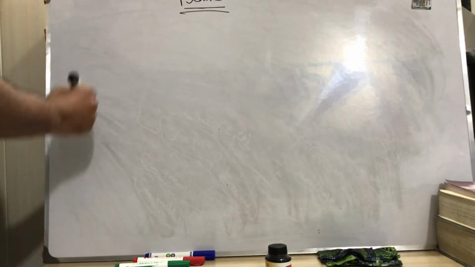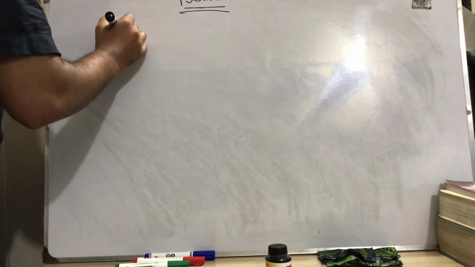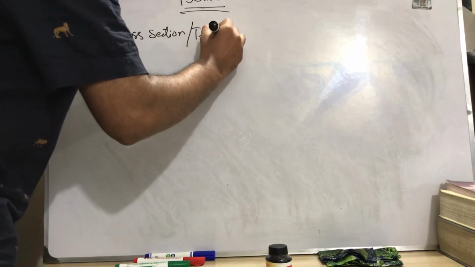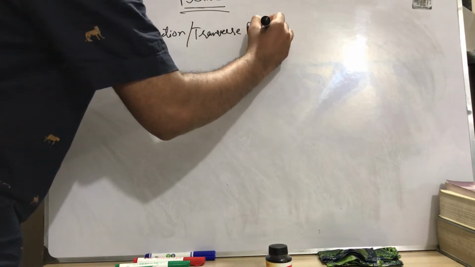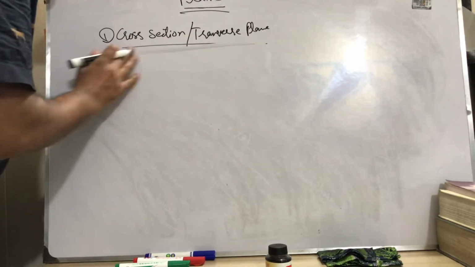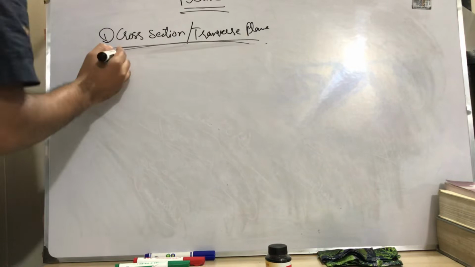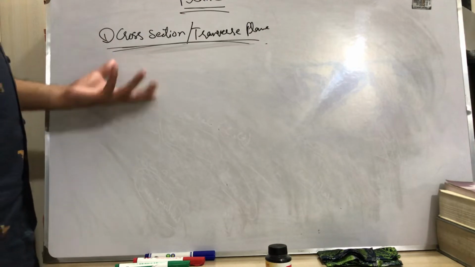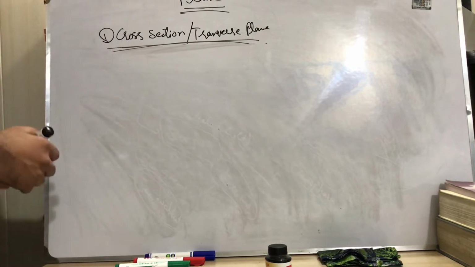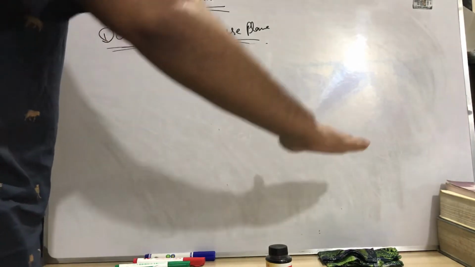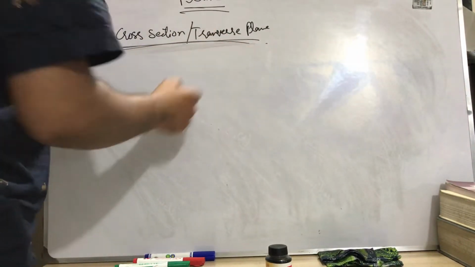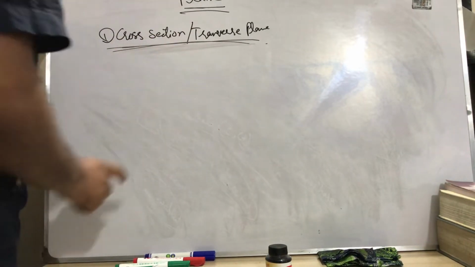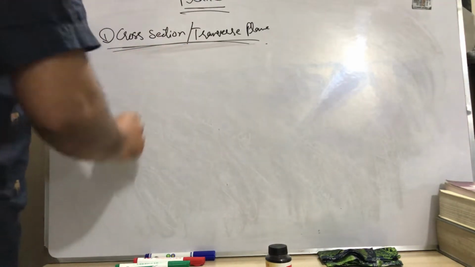So, first of all, we are very familiar with the name cross section, also known as transverse plane. My spelling is very loose, so you can check in your textbook, or you can also Google it. So, cross section or transverse plane. What is transverse plane and cross section? Everyone should know, like this angle only shows the transverse plane, but it is not the only one. We must know about these concepts to know about the planes.